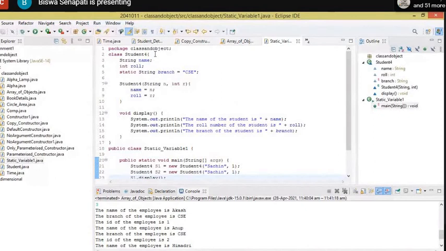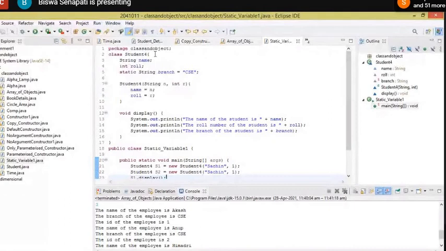Listen carefully now. I have defined a class called Student4 with two data members, string name and role. Another is a static variable, static string branch equal to CSC. Then the constructor Student4 with string n and int r, because for every object there are two individual data members.